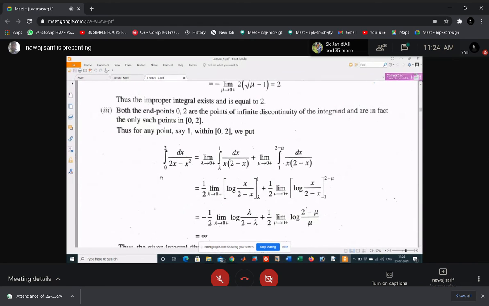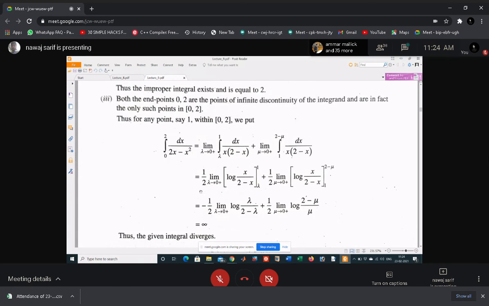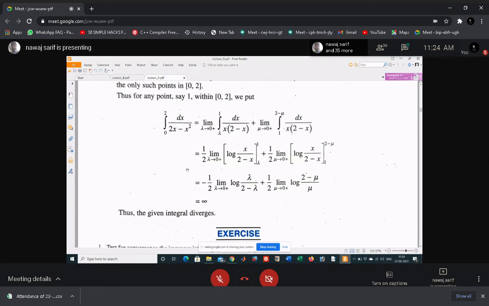Divide this interval into 0 to 1 and then 1 to 2 minus mu, and for 0 take lambda tending to 0, and for 2 take mu tending to 0 and find the integral. In this case, simplifying, you will get infinity. That means this integral is divergent.